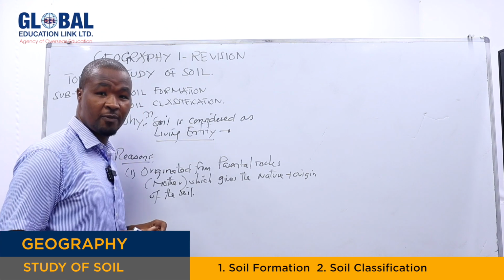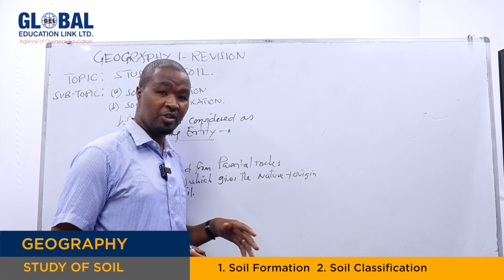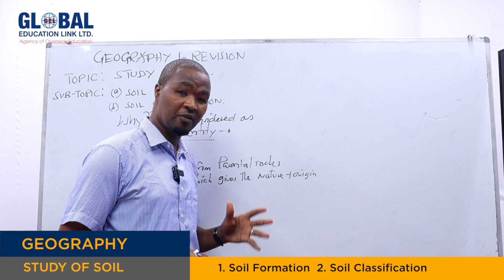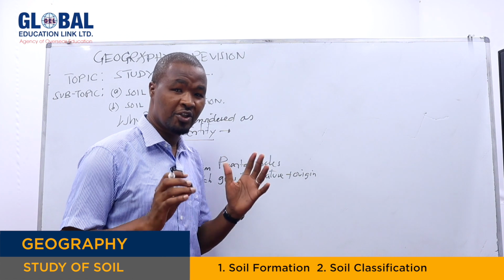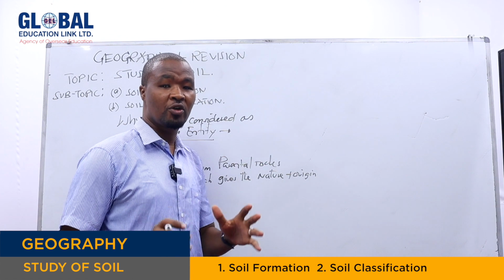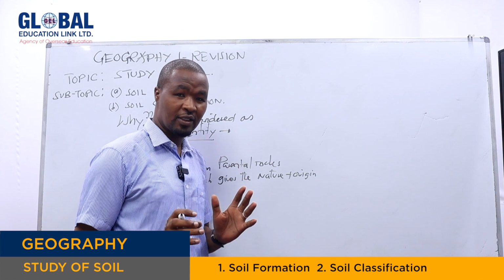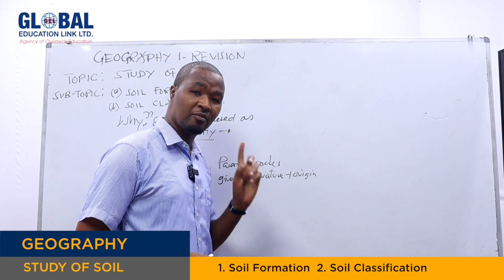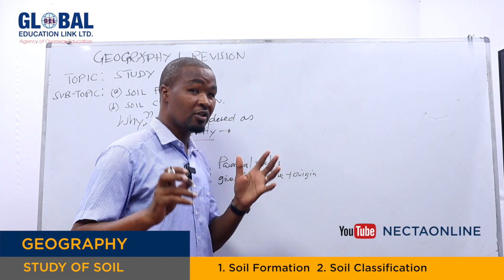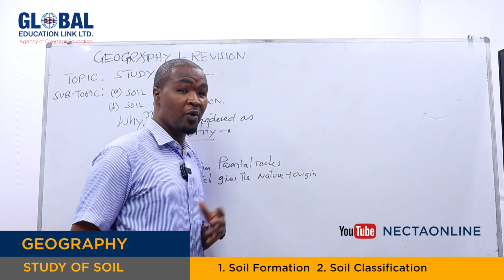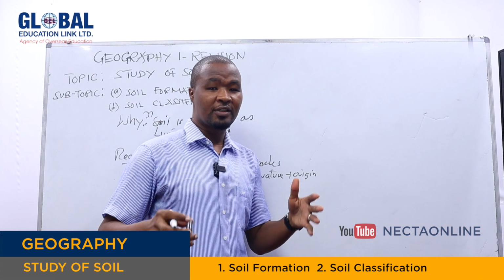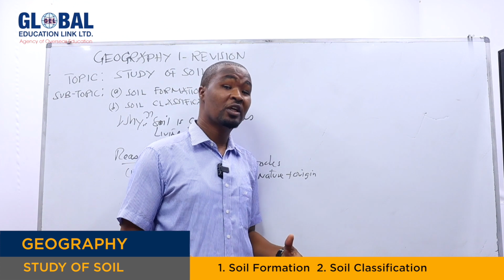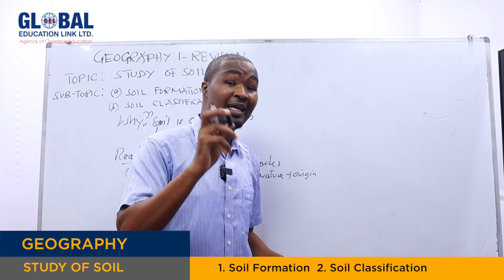As you can see today, why is this soil red? It is red because the parent rock which has been disintegrated to form soil is red in color. Why is this soil white in color? It is white because the parent rock which has been disintegrated to form the soil is whitish in color, for instance, the calcium carbonate rocks. Why is this soil called a sandy soil? It is called a sandy soil because it has originated from the sandstone.